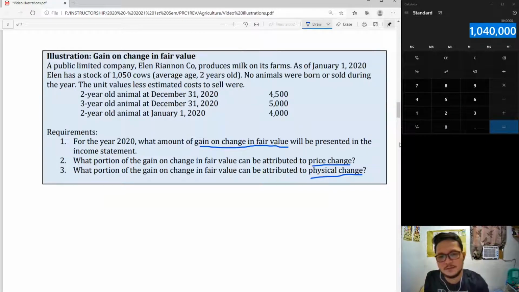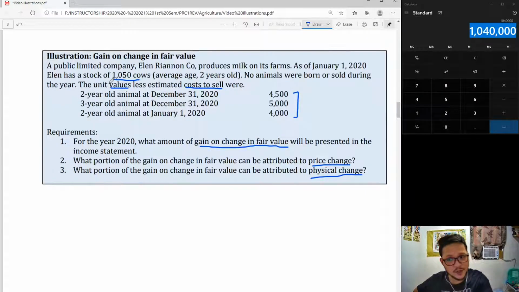First requirement. Public limited company, Ellen Rhiannon, produces milk on its farm. As of January 1, Ellen has a stock of 1,050 cows, average age of 2 years old. No animals were born or sold during the year. The unit values less estimated cost to sell were, okay, these three figures are prices at a point in time. And then they are already net of any cost to sell, since it says less estimated cost to sell.